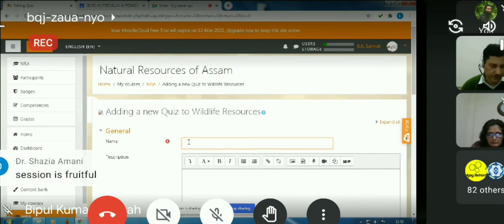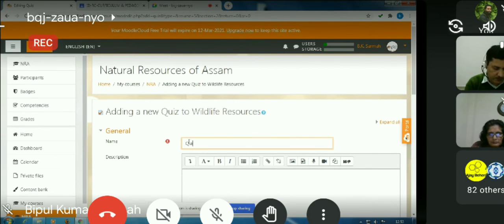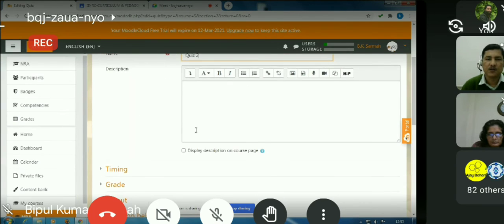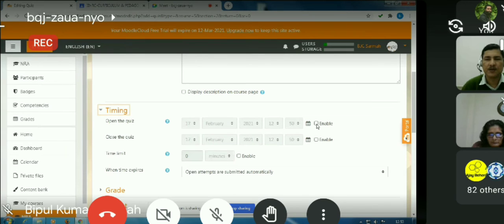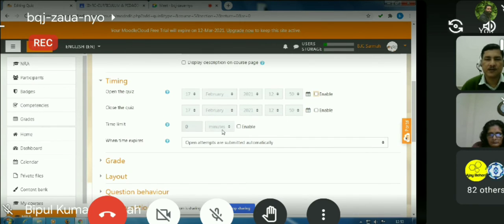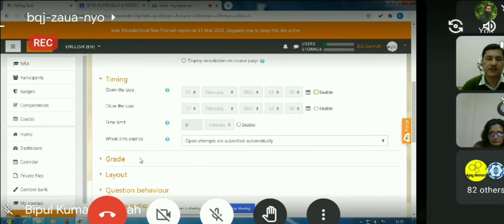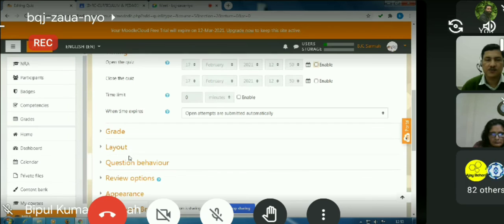You have to give a quiz name. That is always important because that is what the students will see. Then a description. We'll set the timing for the quiz, enable the timing for the quiz. At the beginning, let us keep it blank. Then we can set a time limit. Grade can also be set for the quiz, and the others you can check yourself.